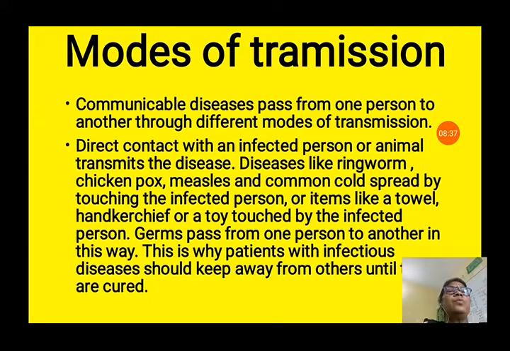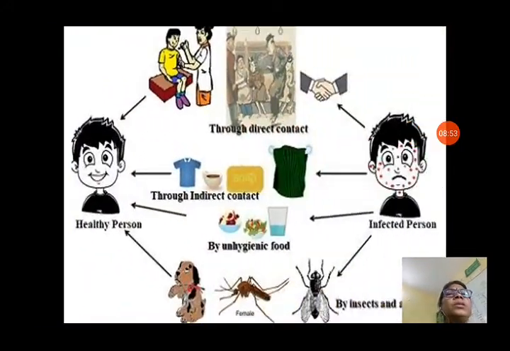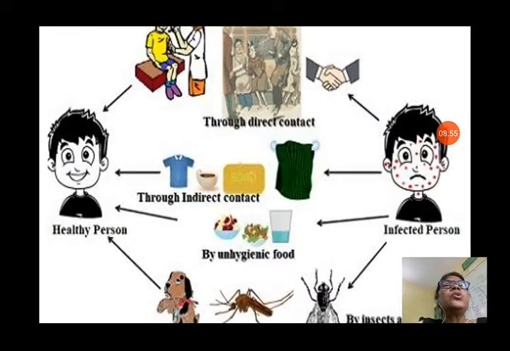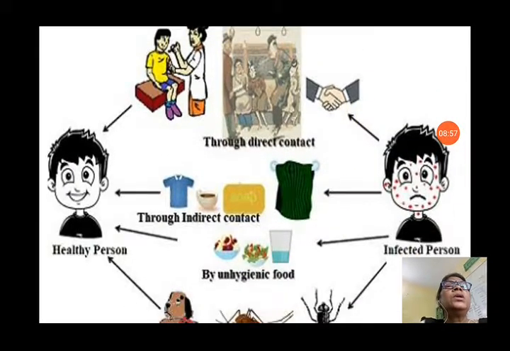Germs pass from one person to another in this way. This is why patients with infectious diseases should keep away from others until they are cured. Until they are cured, they should be kept separated, otherwise other healthy persons can also get the infection. You can see the ways of direct contact, how the person is shaking hands, meeting each other, not maintaining distance.